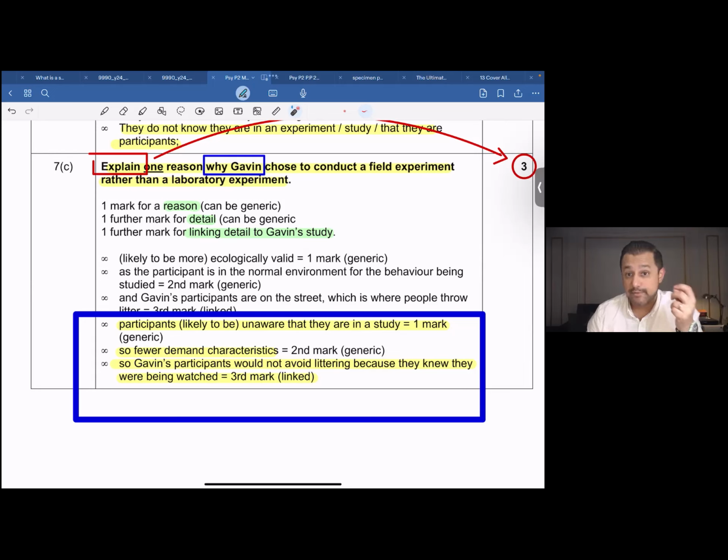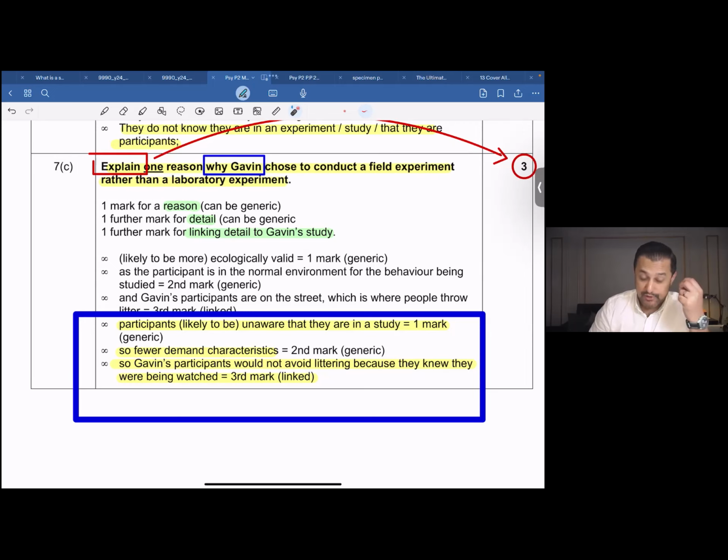Now, a typical mistake that many students make over here is, even when the examiner has very clearly specified that you need to explain one reason, I've seen many students using more than one reason. That by no means would give you an extra mark. So if you've been asked to give one reason, you give one reason. It is always better that we learn how we could score full marks in a question where we've been asked to explain one reason, or to give one reason.